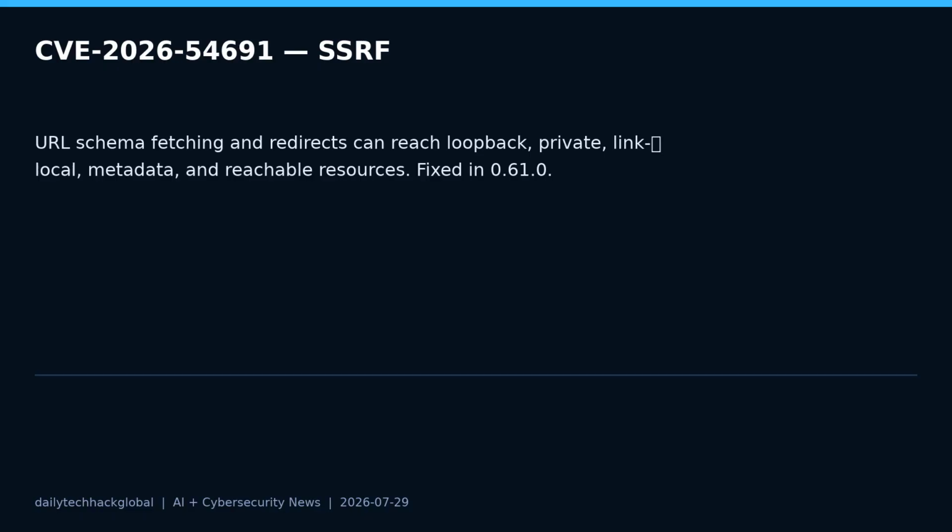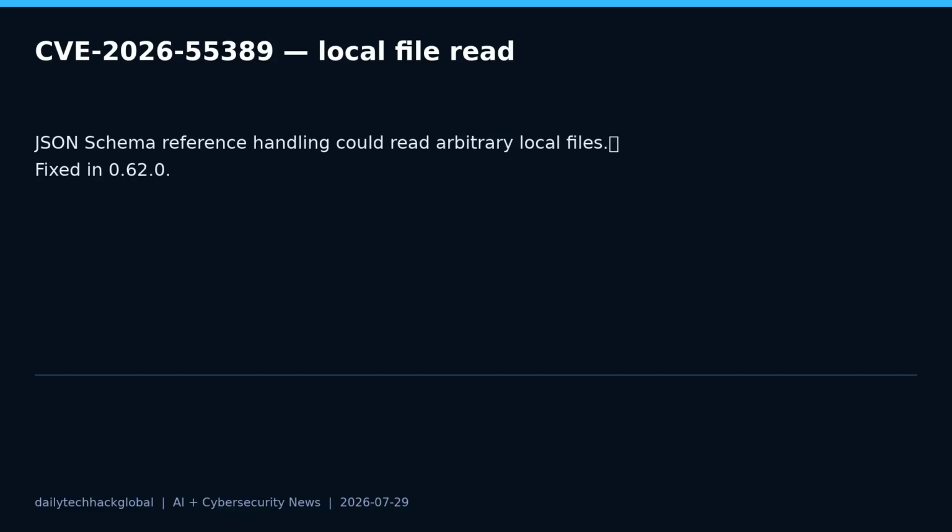That matters because model generators often run near source code, environment files, dependency cache directories, and credentials used by automation. Upgrade to 0.62.0 or later, and treat untrusted schema archives like untrusted source code. Do not process them in a workspace that contains production secrets.